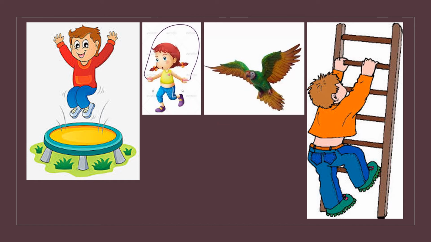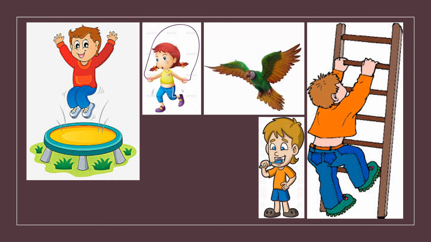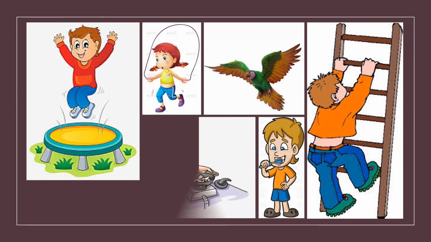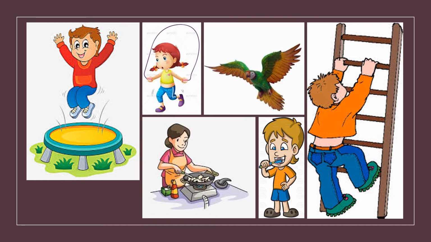What is this boy doing in this picture? The boy is climbing. Yes. We'll see the next one. What is this boy doing? This boy is brushing his teeth. We'll see the next one. What do you see here in this picture? Here, a lady, a mother, is cooking something. Yes? Okay. We'll see the next one.